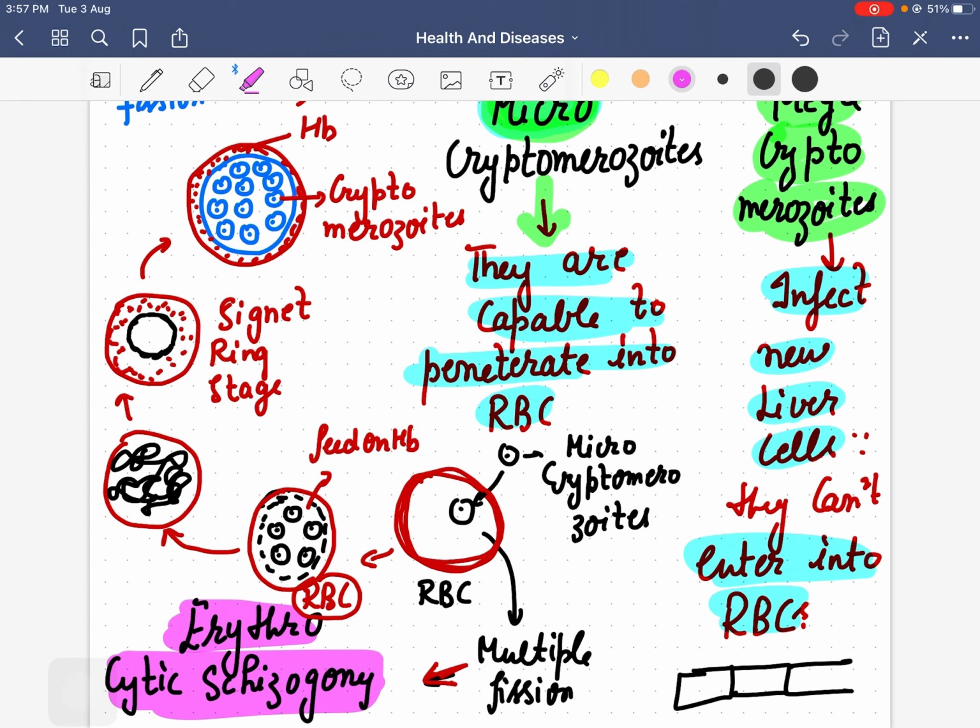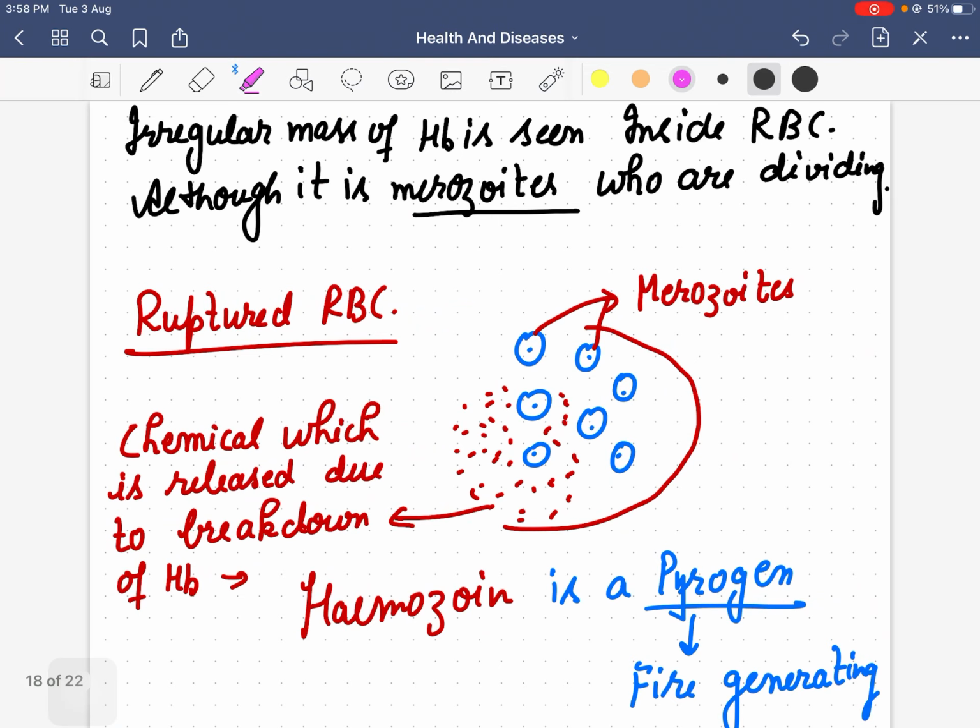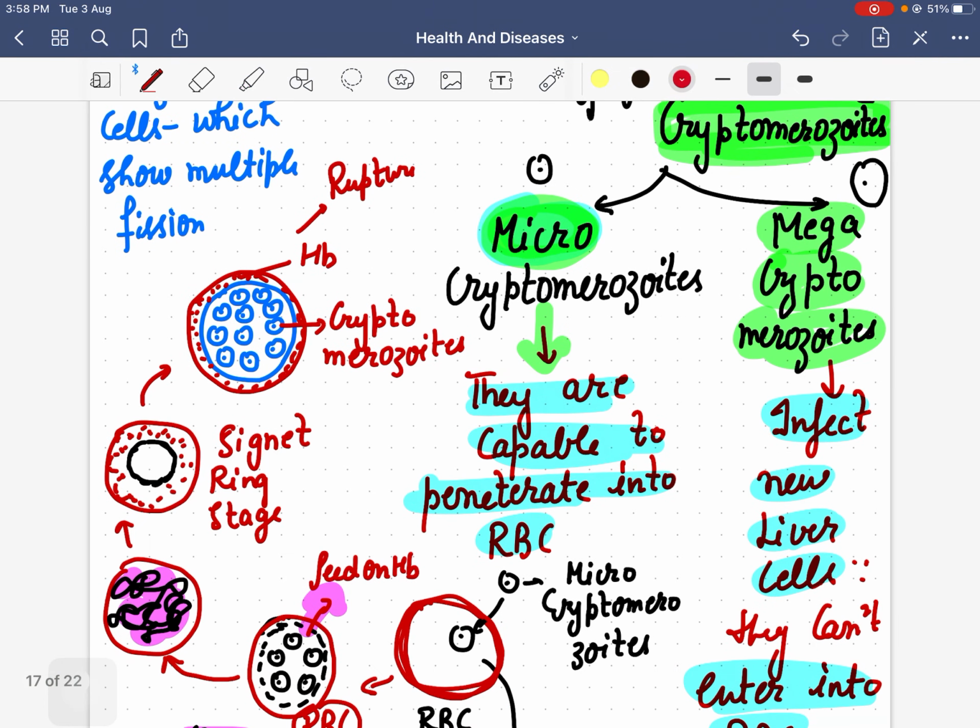Now these cells feed on hemoglobin. Inside, the hemoglobin will look like this, and this is how the whole cell looks. If I enlarge it, an irregular mass of hemoglobin is seen inside the RBC. But actually it is not an irregular mass, it is the merozoites which are dividing. When the merozoites are dividing, this is called the signet ring stage.